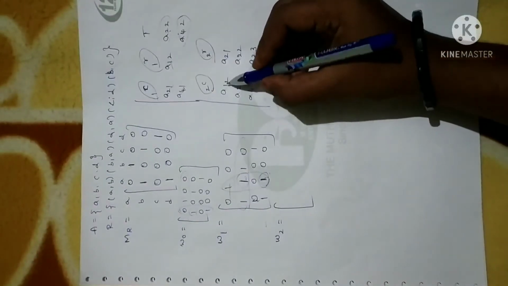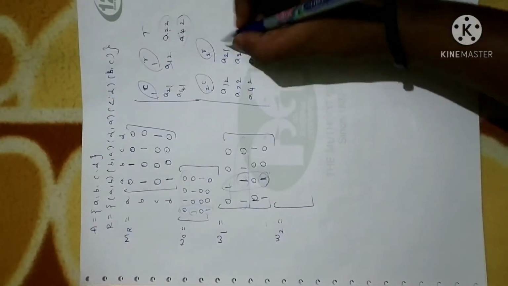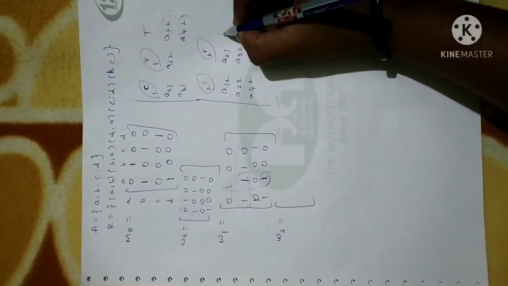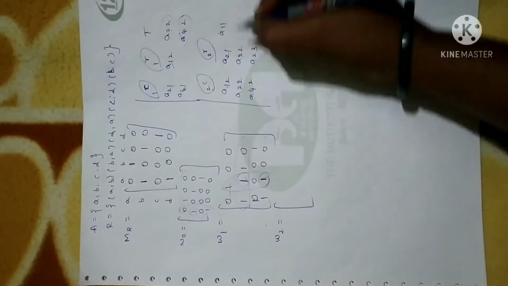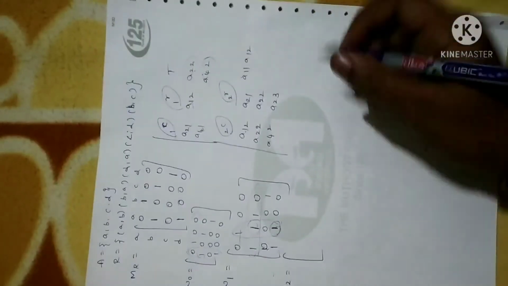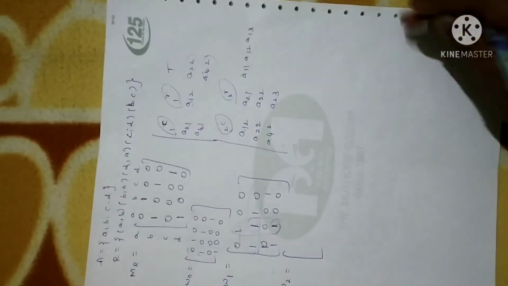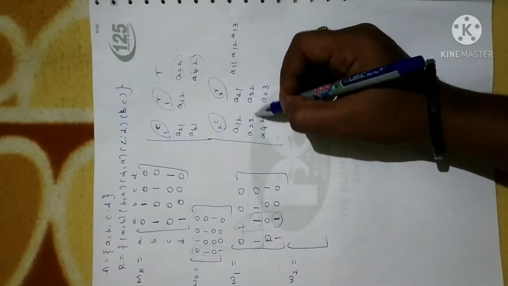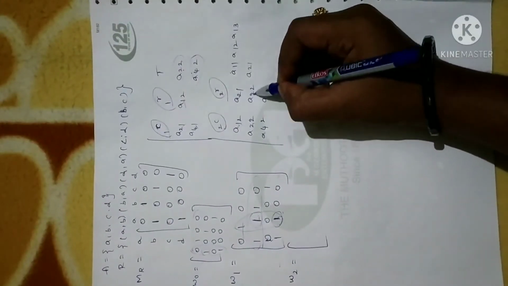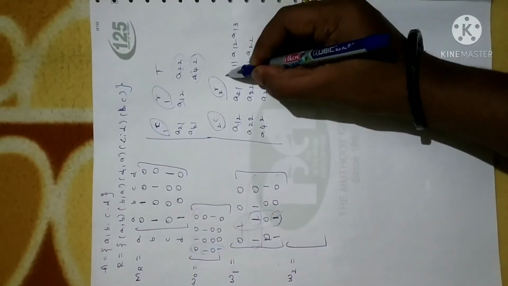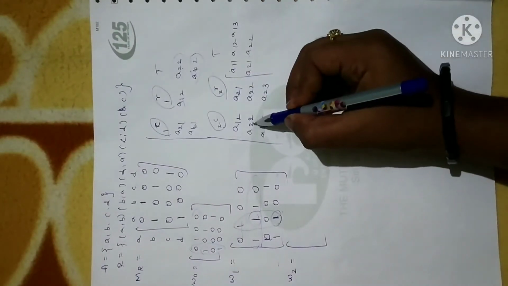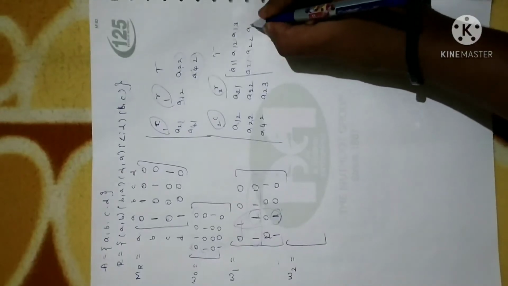Now I have to apply the transitivity relation from the first element. When you compare the first two, you are going to get A11. These two you are going to get A12. These two you are going to get A13. Similarly, first and this you are going to get A21. First and this you are going to get A22. This is the result, that is transitivity. Again this and this you will get A23.